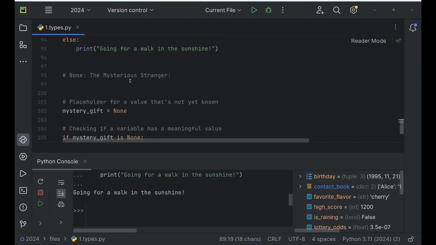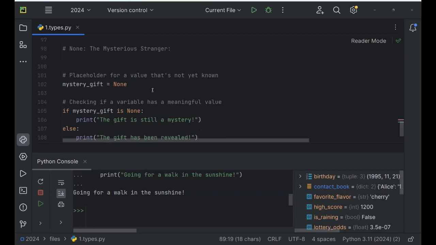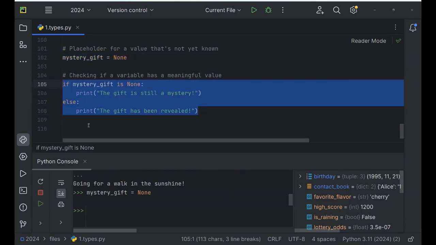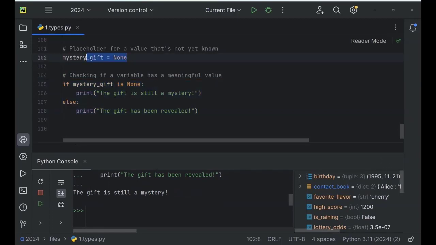And finally, this mysterious stranger, None. You can use it as a placeholder for a value that's not yet known. For example, Mr. Gift equals None. Let's run this code and run another code. If Mr. Gift is None, print the gift is still a mystery. Else print the gift has been revealed. So I'll run this code, and we have this output, the gift is still a mystery, because of this variable, Mr. Gift equals None.